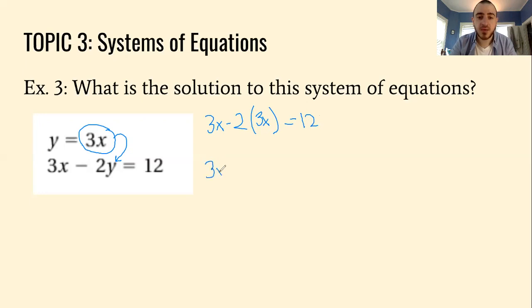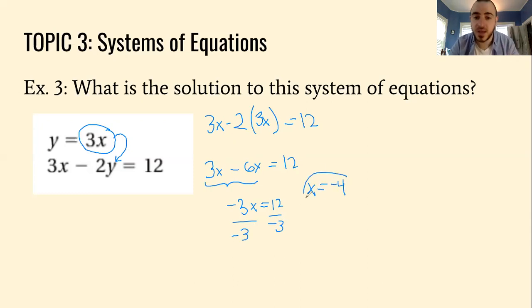So 3x, negative 2 times 3 is, what is that? Negative 6, right? Equals 12. So 3x minus 6x, think of 3 minus 6 is going to be negative 3x equals 12. You divide by negative 3 on both sides, and you see that x is going to equal negative 4, right? Positive divided by negative equals negative.